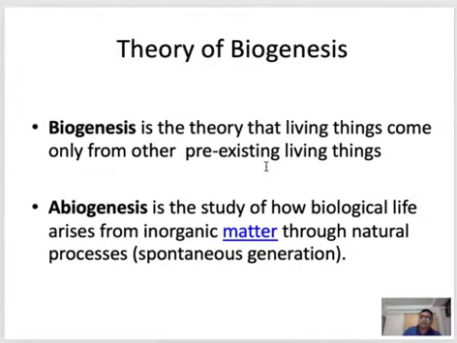So I think you understand what biogenesis and abiogenesis are. At that time, many people used to argue, and each side tried to defend its theory with its own logic.